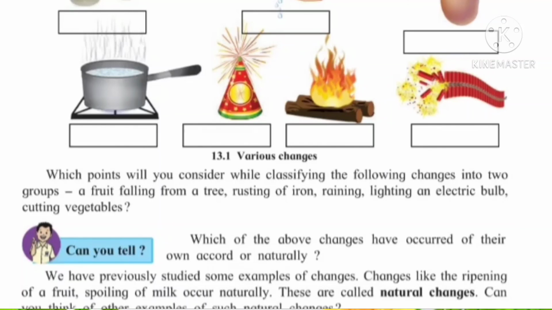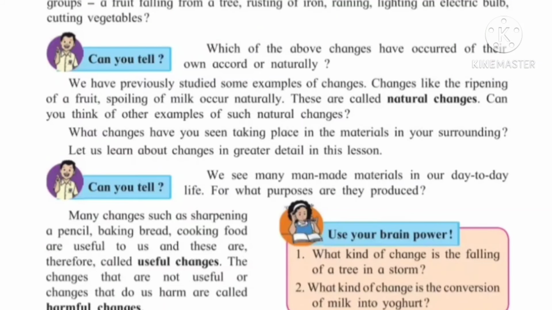So these are the naturally occurring changes, while lightning, electric bulb and cutting vegetables are man-made changes. Last year also we have studied some changes, for example, ripening of a fruit, spoiling of milk. As these changes occur naturally, they are called natural changes.